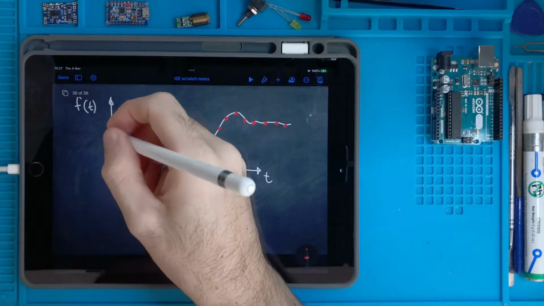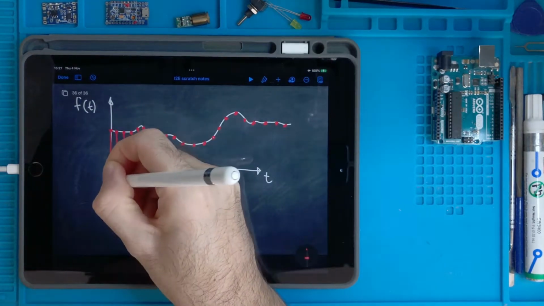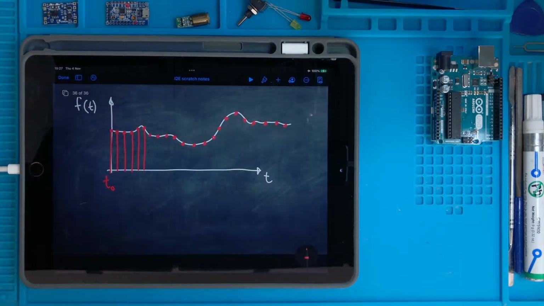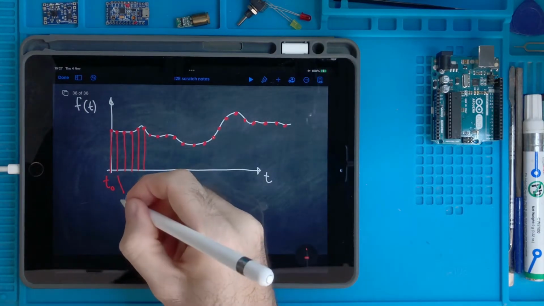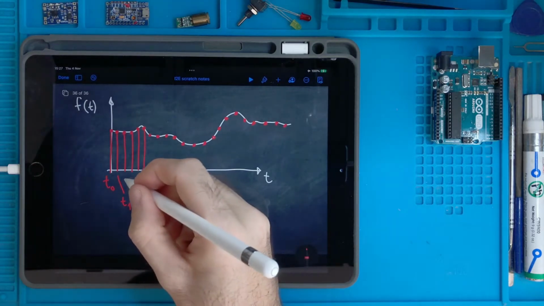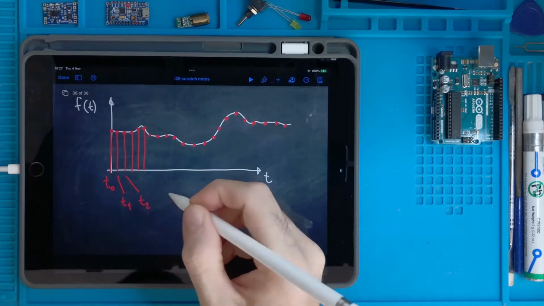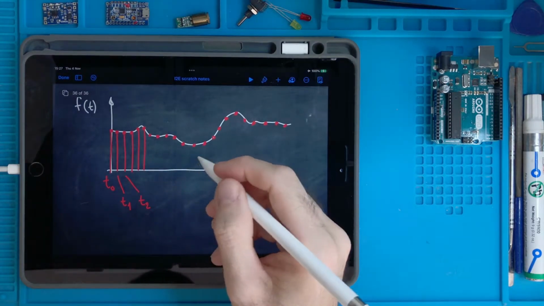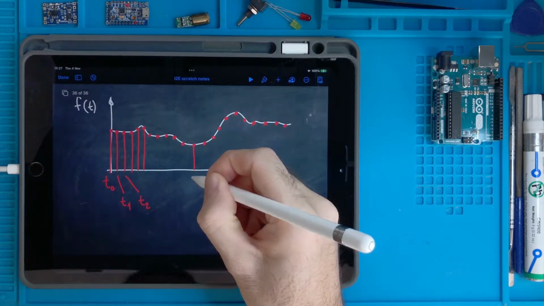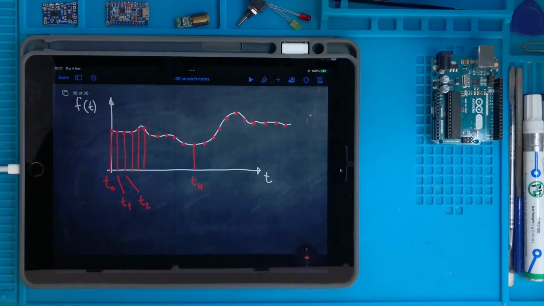So there is one here, let's say at t0, another one here at t1, another sample at t2, and so on. Generic sample at time instant tn.